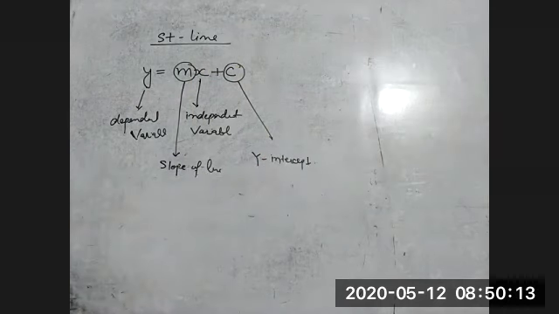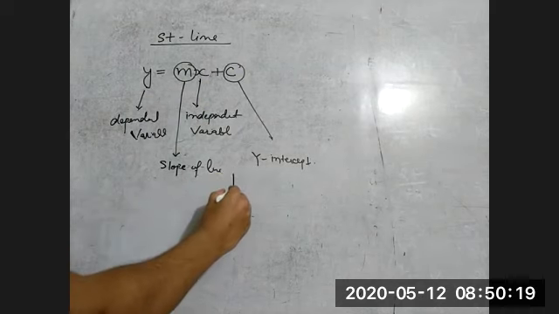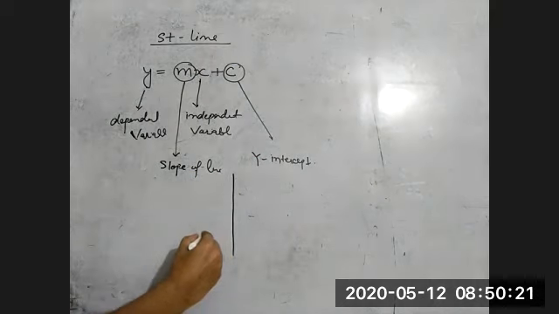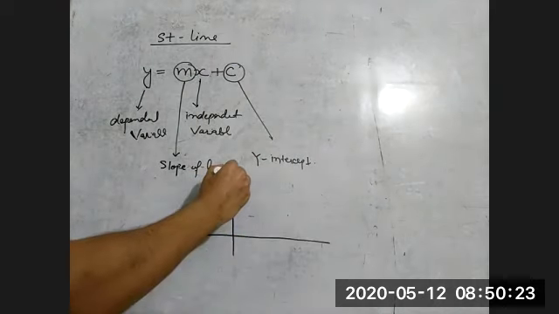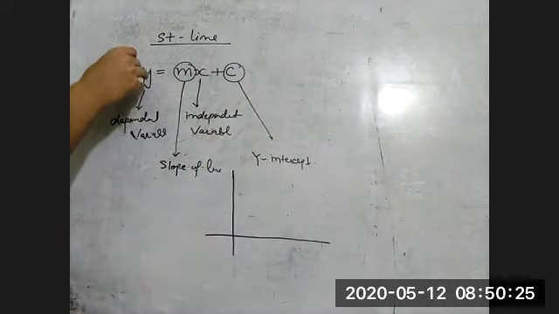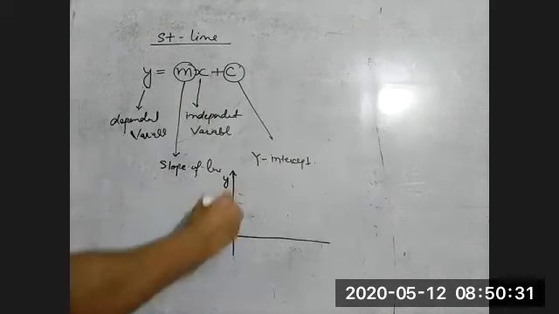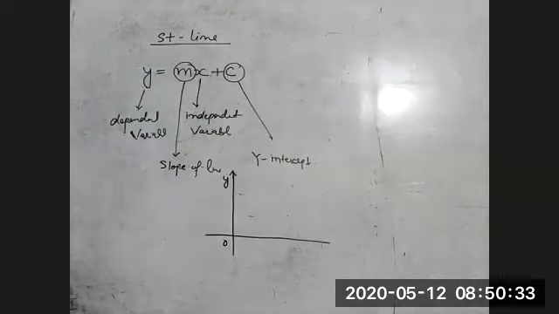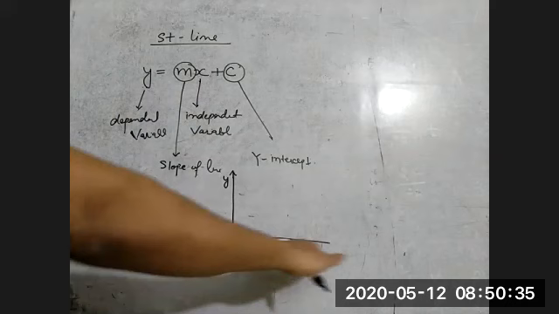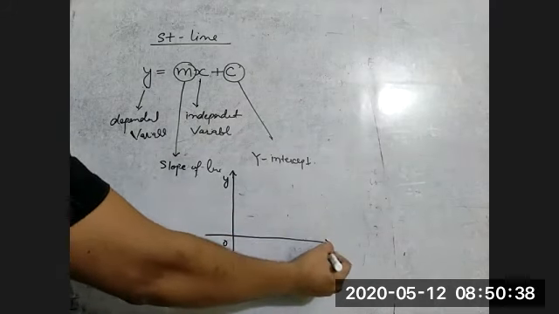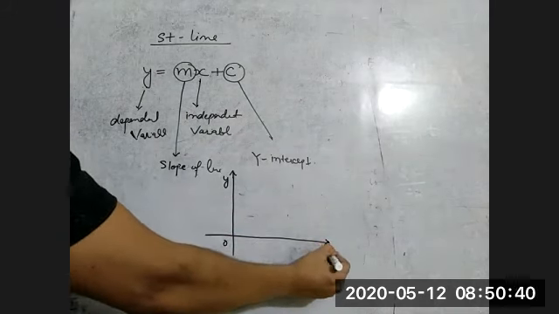Okay. Now I'll show you how to draw the graph. See, the dependent variable y we can keep on the vertical axis, that is y, and the independent variable x we can keep along the x-axis.